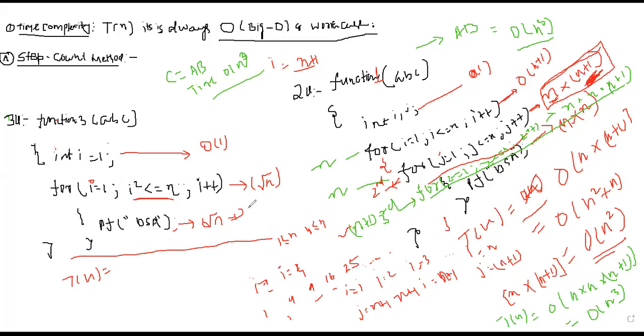So what is the time complexity? The time complexity is the maximum time taken by the statement. So the time complexity will be order of root n. Is it clear why we took root n? Simply, I square equal to n, so I will be something less than or equal to root n. Clear? Okay, note down, we will discuss the next example.